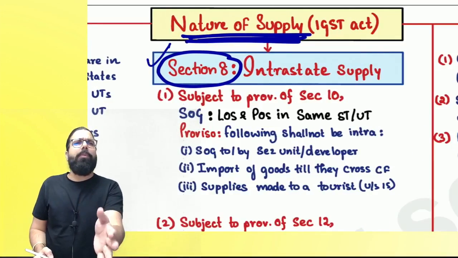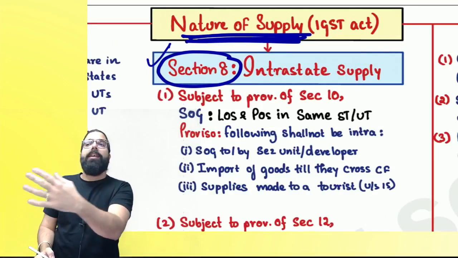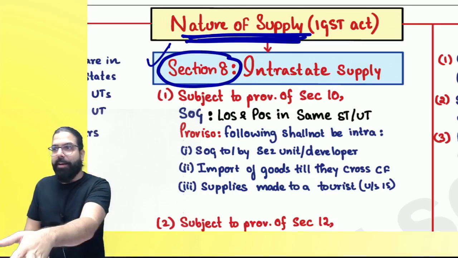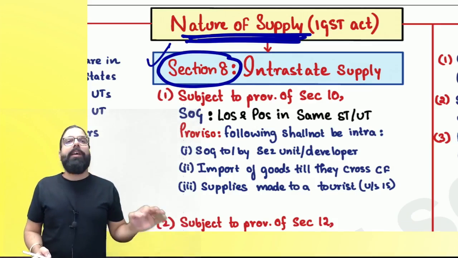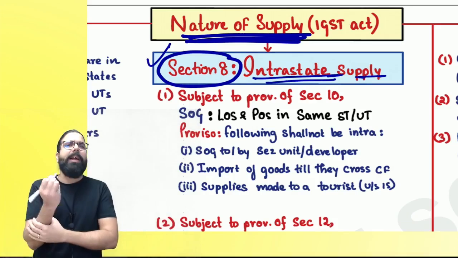Always remember, whenever I talk about a section, I'm talking about the CGST Act. But if I specifically tell you section number 7 of the IGST Act, it means the IGST Act. Can we go ahead, everyone? Otherwise, everywhere we learn which Act? CGST. Now, intrastate supply. What do you mean by intrastate?